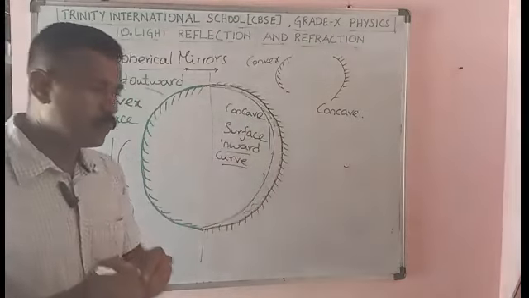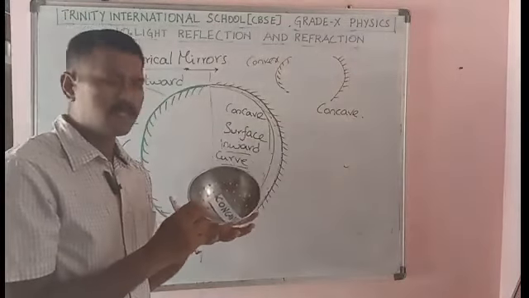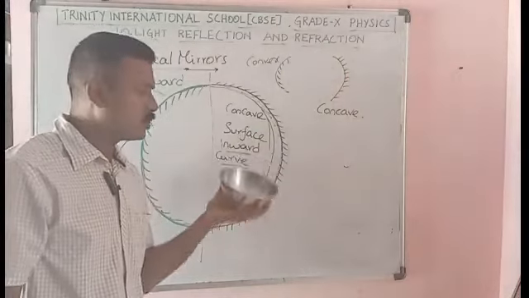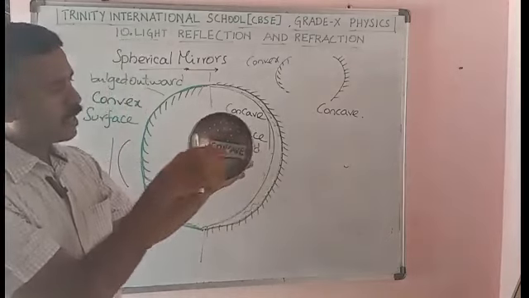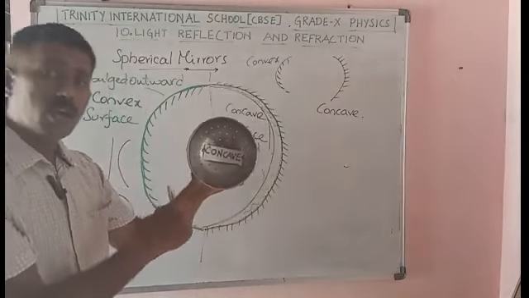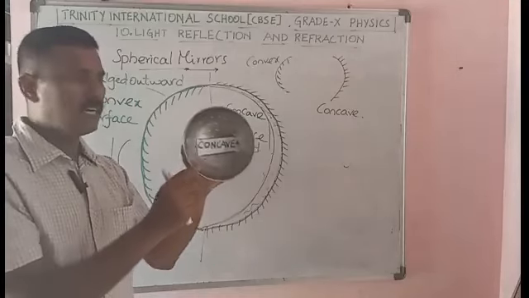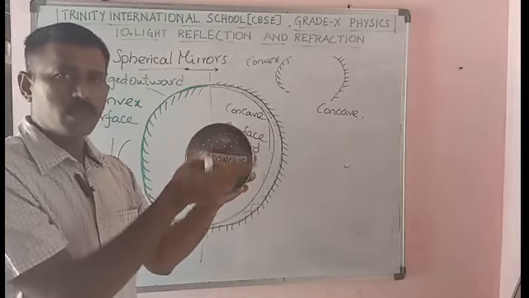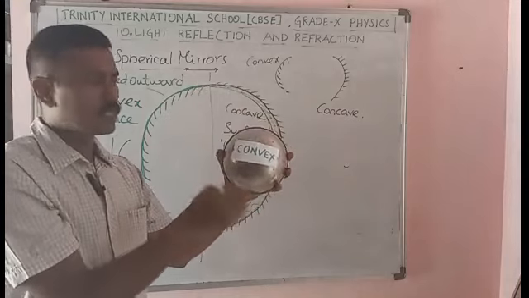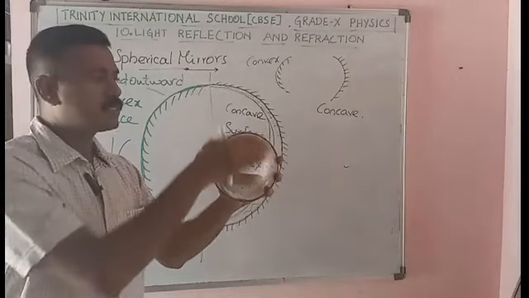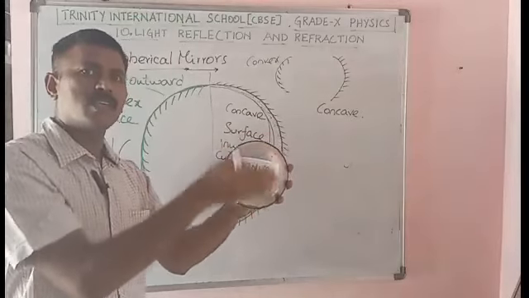Okay, so I will show you with a practical example. We have vessels at our home, in our kitchen. This is a very good example for it, so you can very easily visualize. You see, this is a concave surface. This is where the curvature is inside. It is three dimensional. How is the curvature? It is inward. You see, this is convex. This is a convex surface, and it is bulged outward. What is the surface? It is a curve. This curvature is outward.